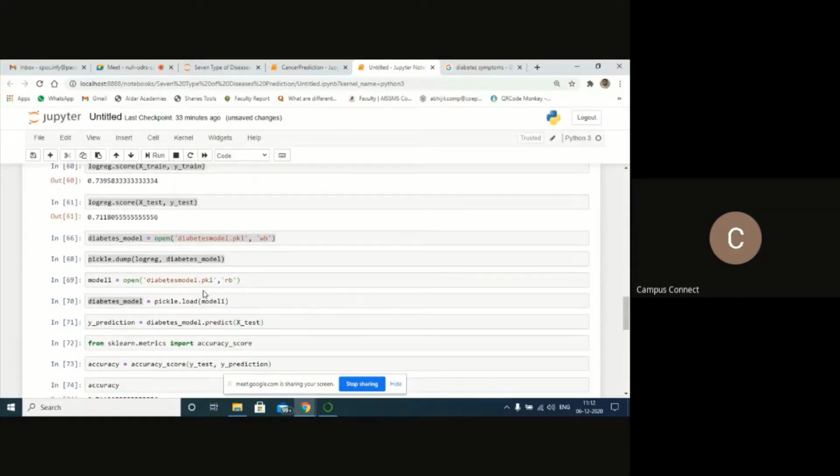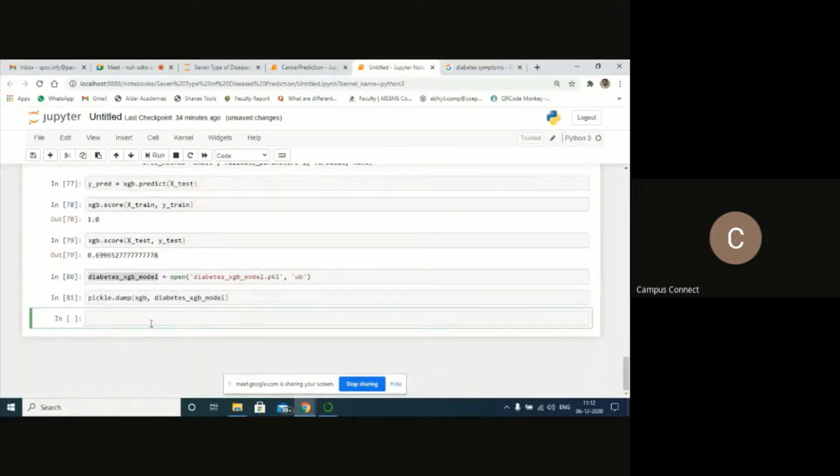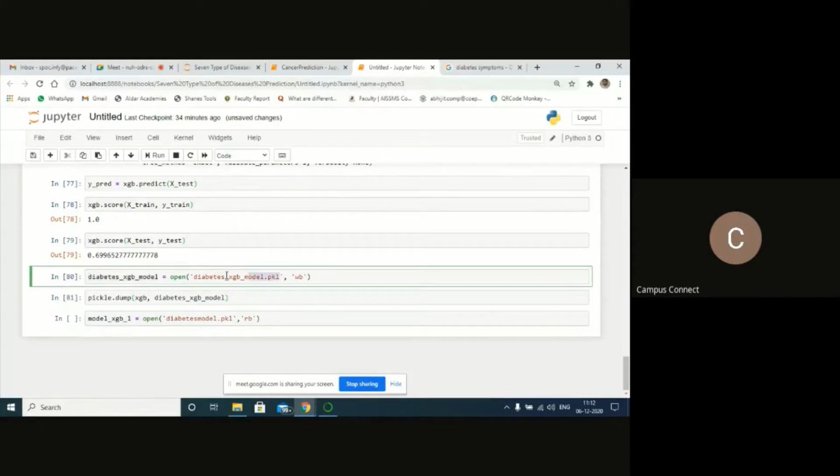Let's try to open the model now for testing purpose. Copy and paste it over here. Just try to change this value with the model XGB underscore 1. Here pickle I have given, the same name you have to give here also. Hope you are understanding, participants.